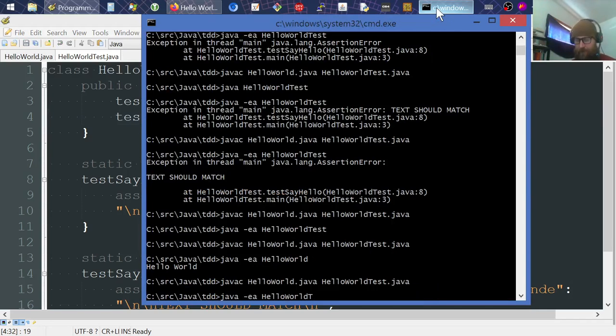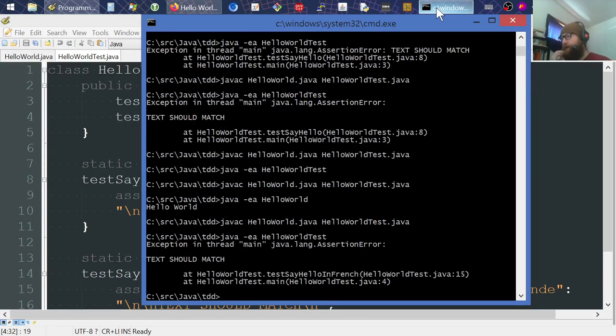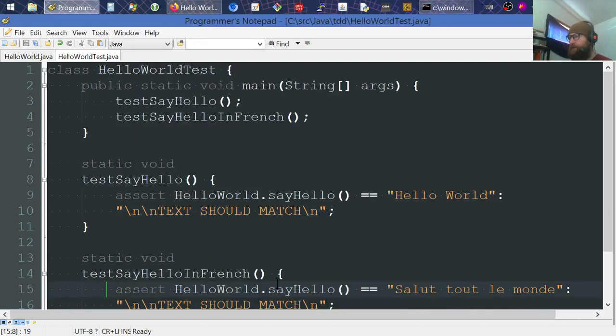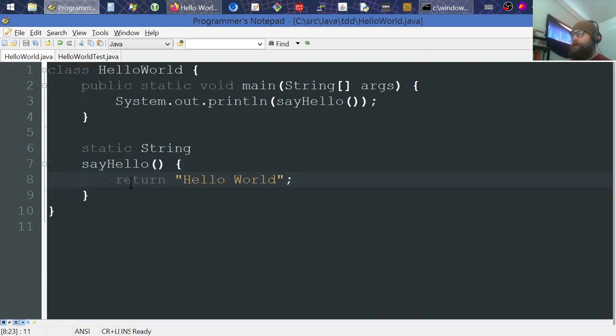And I'll run it with its assertions with the test. And text should match on line 15. Line 15, salute tout le monde, or whatever it is. Obviously it's not printing that. So I'll come over here, and one iteration I could go through if I really wanted to was just make this say the French thing, which I will do.